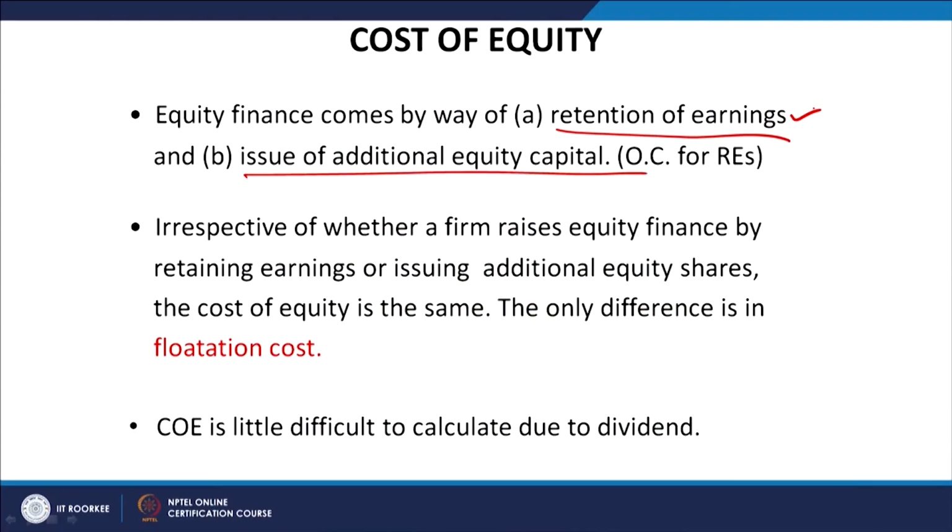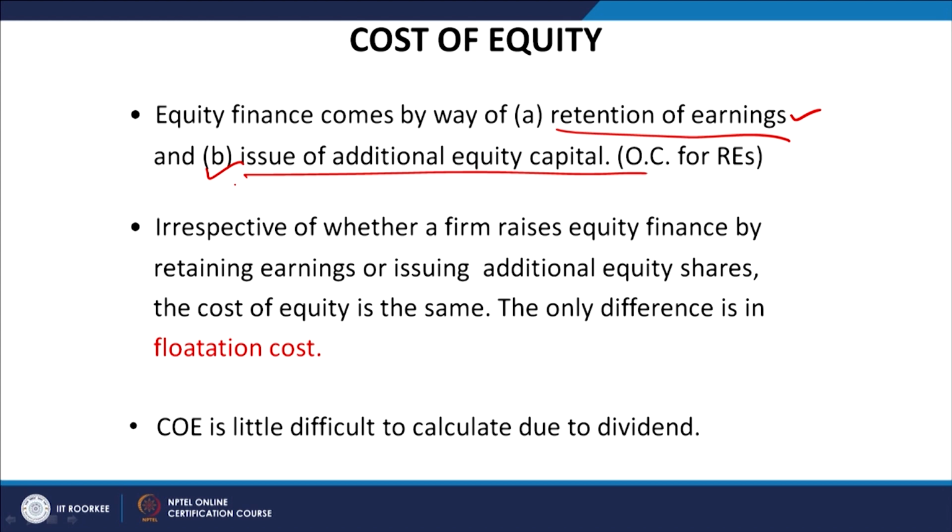Once that amount is raised and the company makes efficient use of it, they start earning profits. As I told you, they may decide not to declare a dividend, or to pay only 10% of profit as dividend, with 90% reinvested back. That 90% becomes the source called retention of earnings.